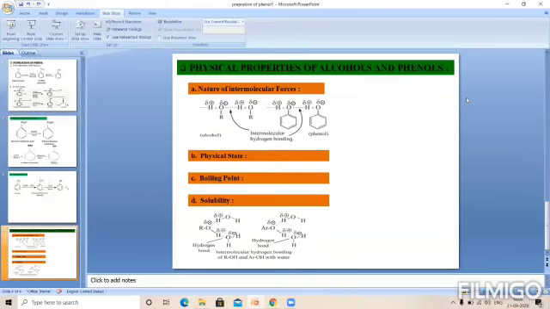If we see in the PPT, the general formula of alcohol is ROH. Oxygen is more electronegative than hydrogen, so there is a partial negative charge on oxygen and a partial positive charge on hydrogen.